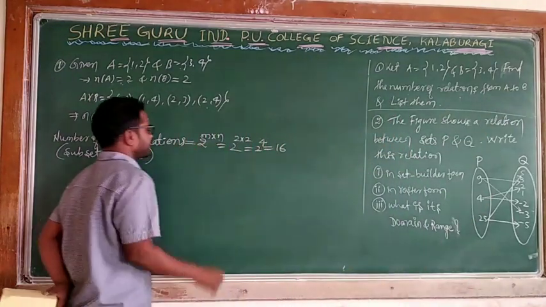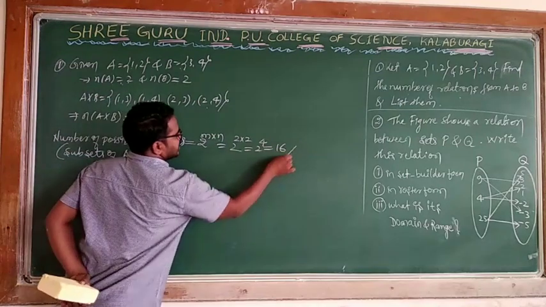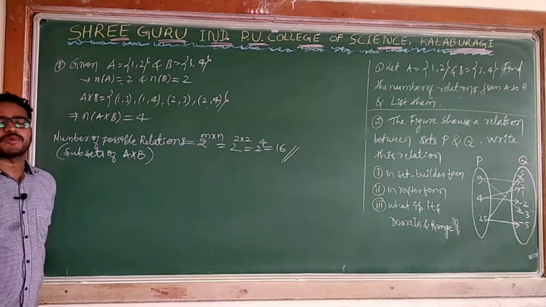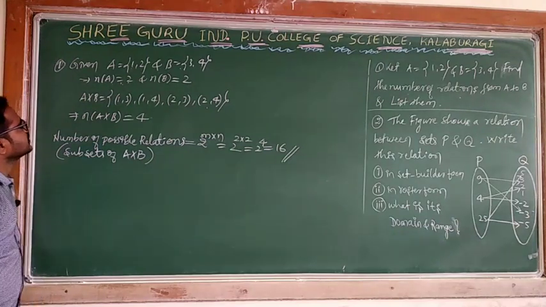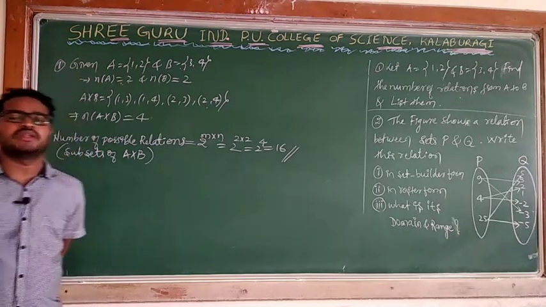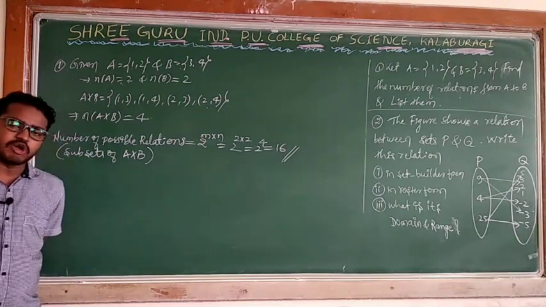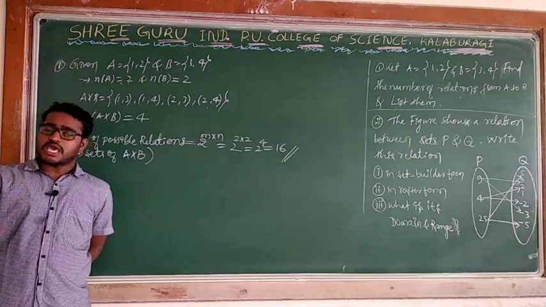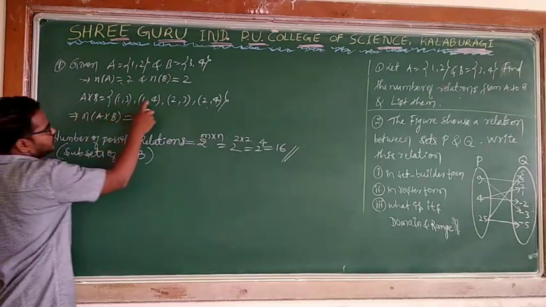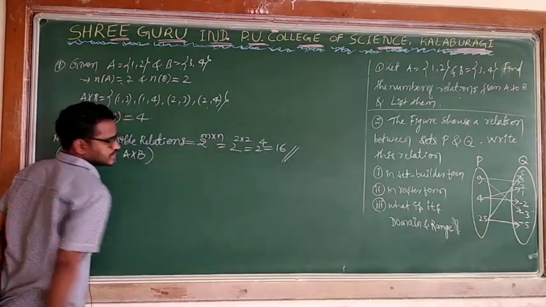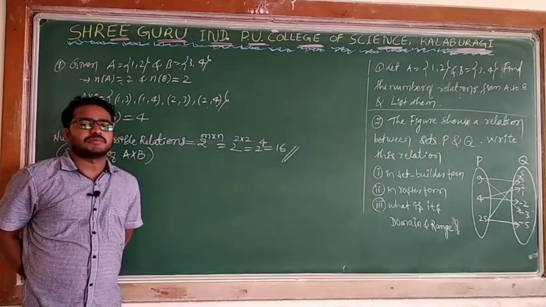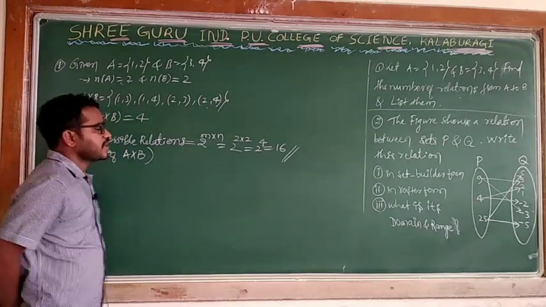He is asking to find the number of relations from A to B. I can say 16 relations are possible. And he is also asking to list them, meaning what are the possible subsets of the Cartesian product. I can write all possible subsets of the Cartesian product. Every subset of the Cartesian product is considered one relation. So I have 1, 2, 3, 4 elements, which means I will get 16 subsets. As I said previously, the number of possible relations is 2 to the power m into n, so 16 are possible.